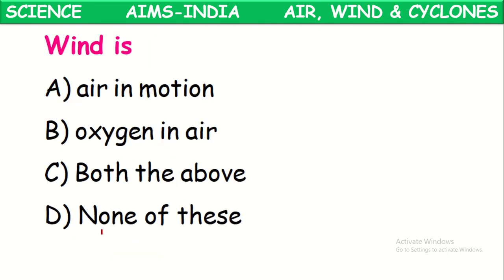Next one. Wind is. What is wind? How is it defined? Moving air is called wind. So that means the air in motion is said to be wind.